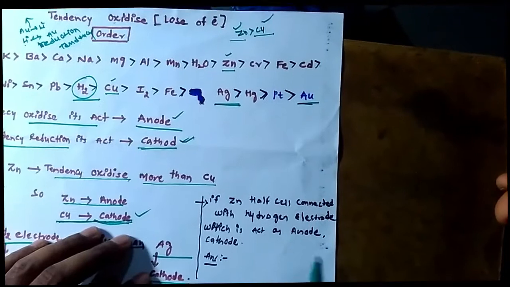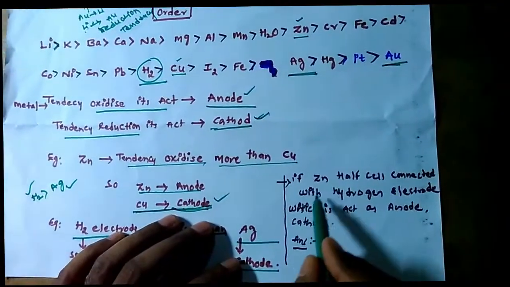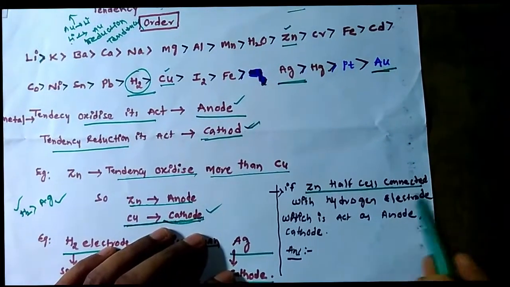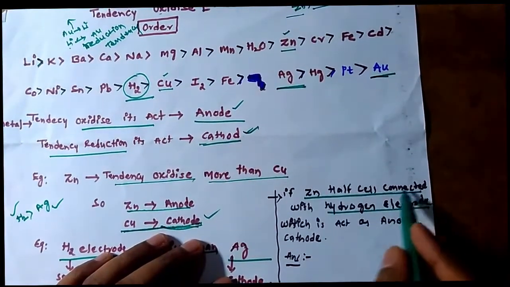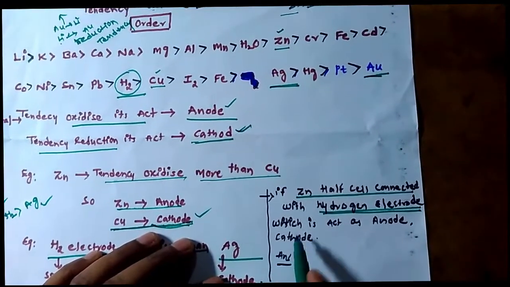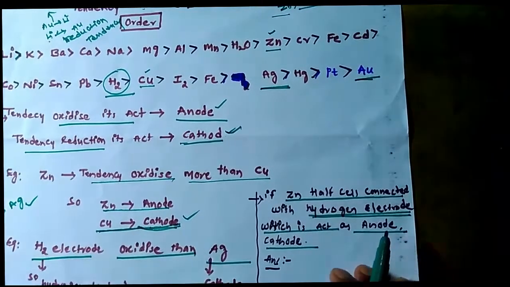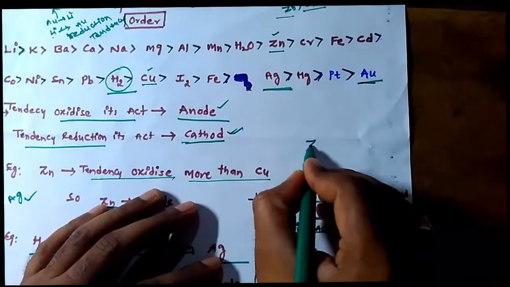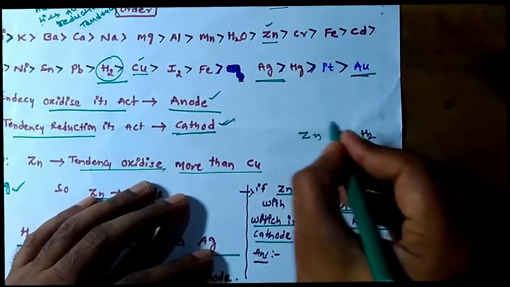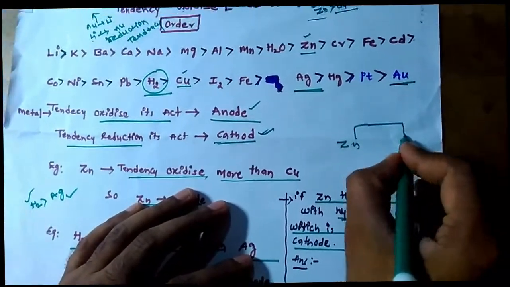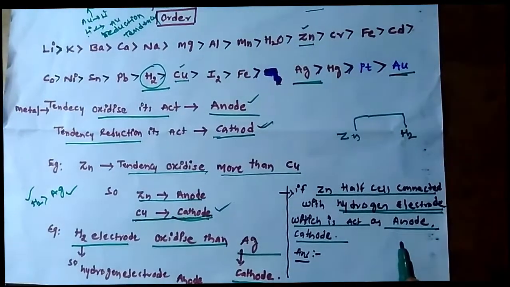Now look here. If a cell is connected with zinc and the hydrogen electrode, which acts as anode and which as cathode? When both are connected, which acts as a cathode, which acts as an anode?